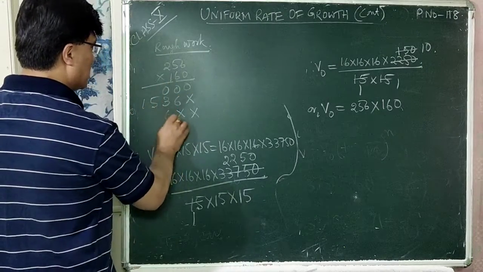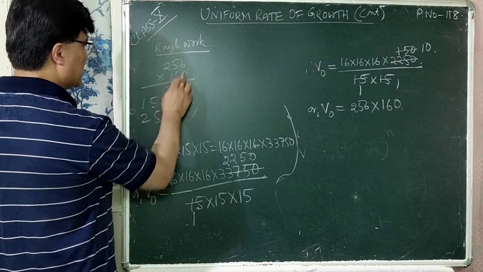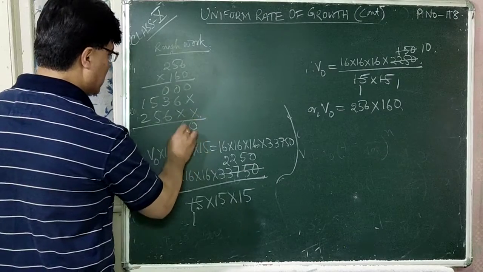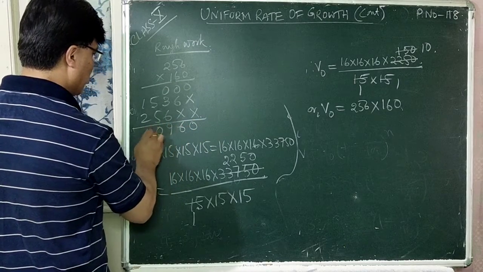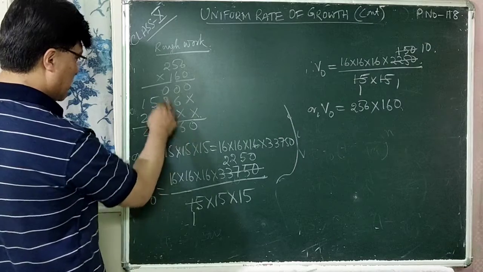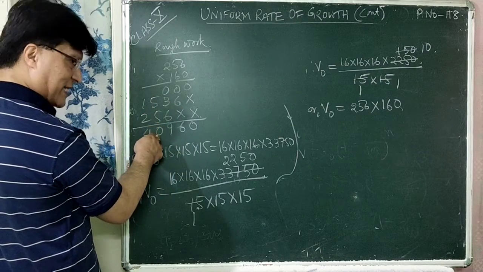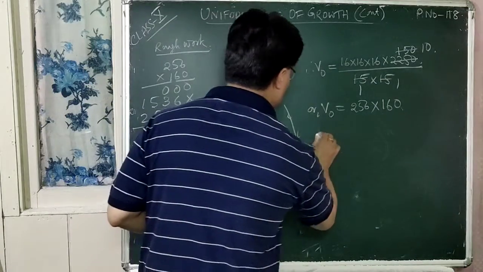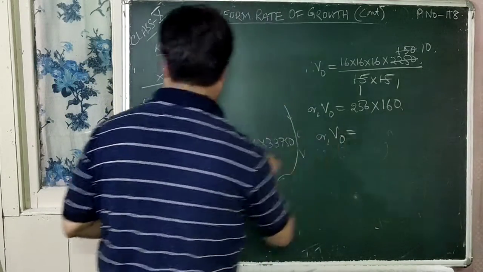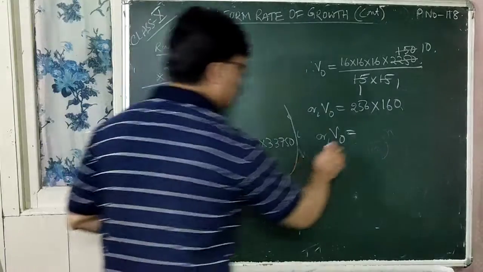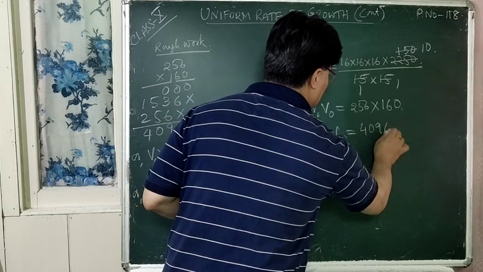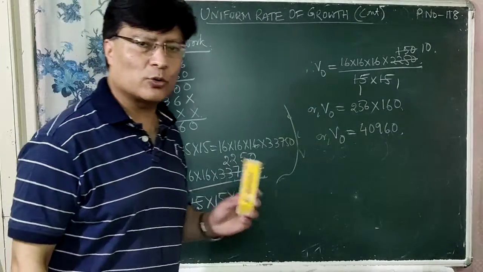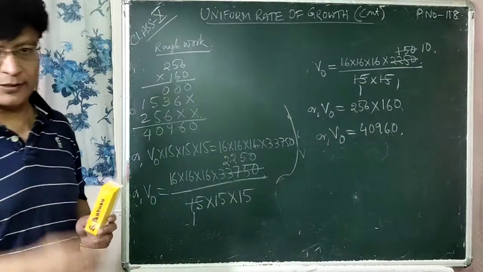Double cross 6 5 2: 1 6 is 6, 1 5 is 5, 1 2 is 2. That is 0, 6, 9, 5 plus 5 is 10, 0, 1 plus 1, 2 plus 2, 4. So what is V0? V0 is equal to 40,960. So what was the total number of smokers before 3 years?